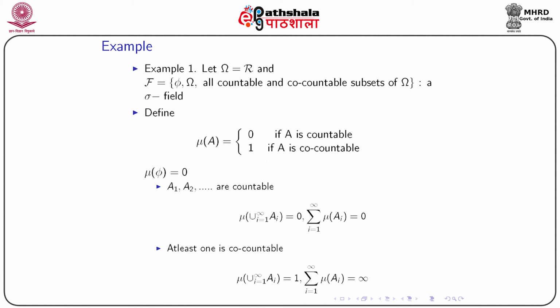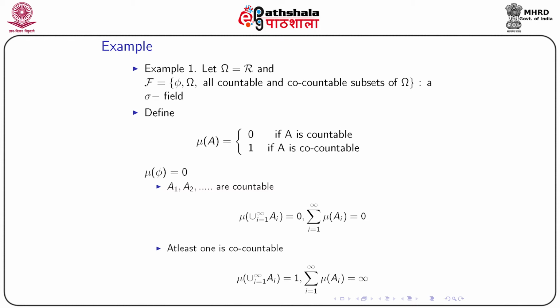Now, suppose A1, A2, A3 are countable. If they are countable, their union over i from 1 to infinity of Ai is countable, so if I define the measure on this set, by definition it is equal to 0. Since each of these A1, A2, A3 is countable, the measure on each set will also be 0. So, in both the cases I am getting 0.